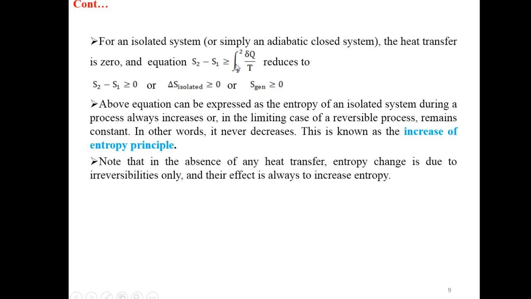Why? Because for adiabatic process or isolated system, there is no heat transfer. When there is no heat transfer, then this quantity will become 0.